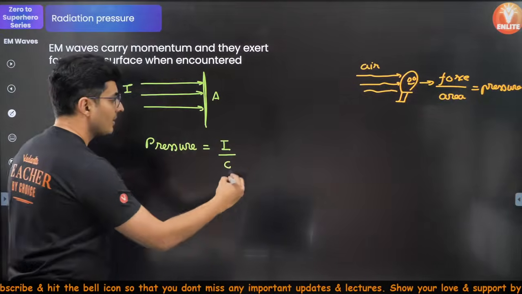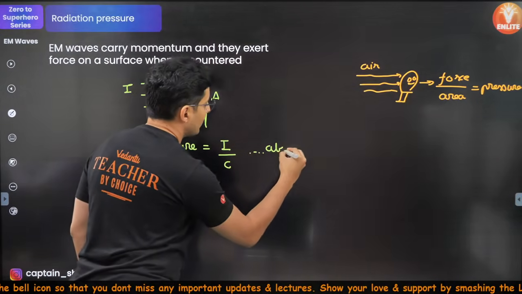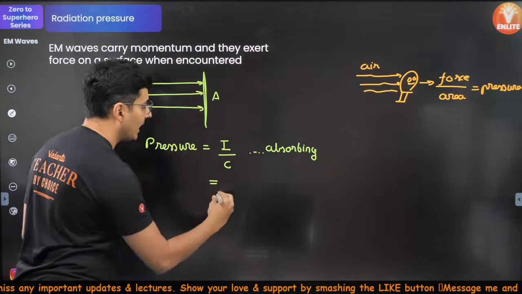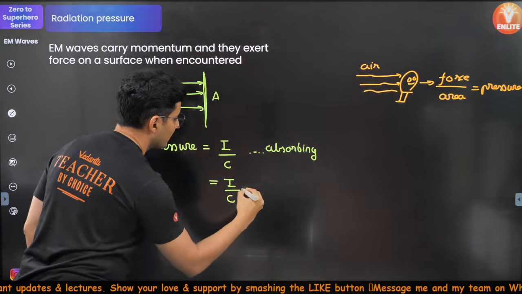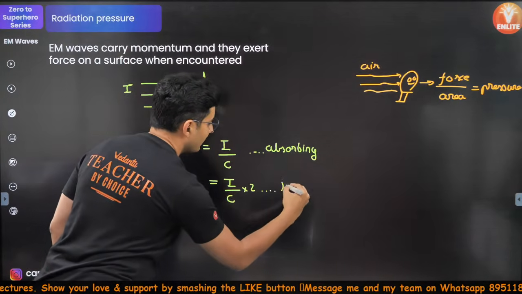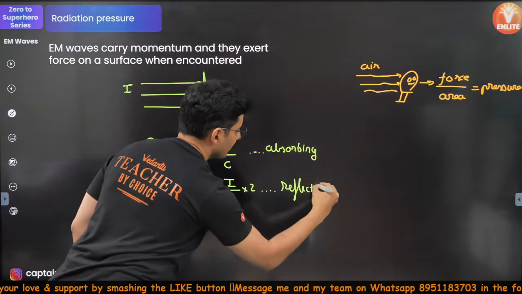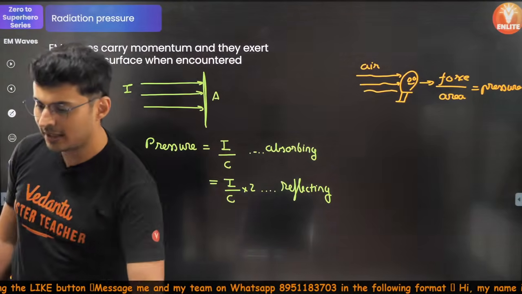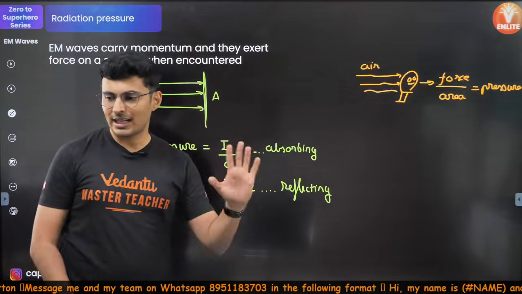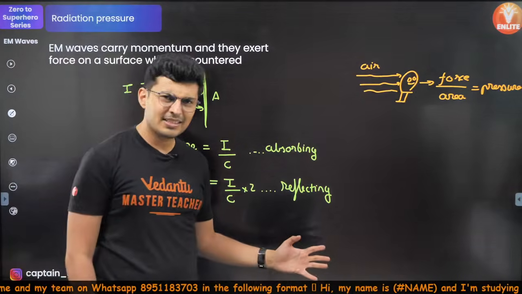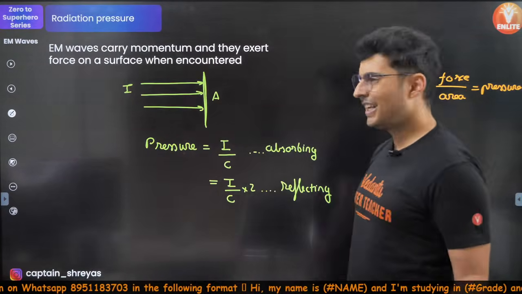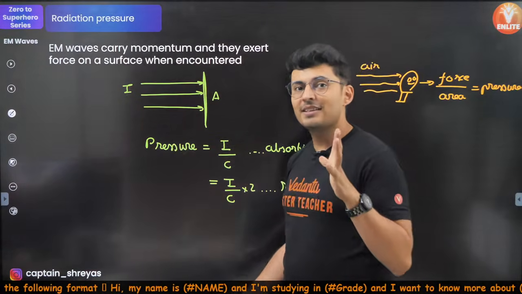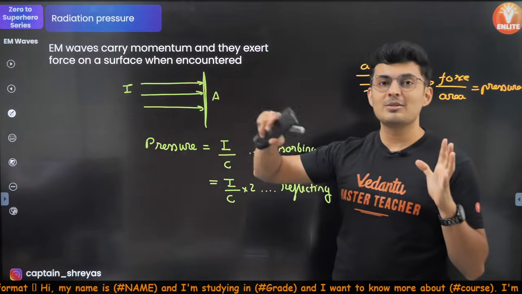If it is a reflecting surface, then it will be 2I by C. That's all you need to remember. Is that clear, guys? As simple as that. Why 2I by C? Because when it is a reflector, the momentum change will be double.